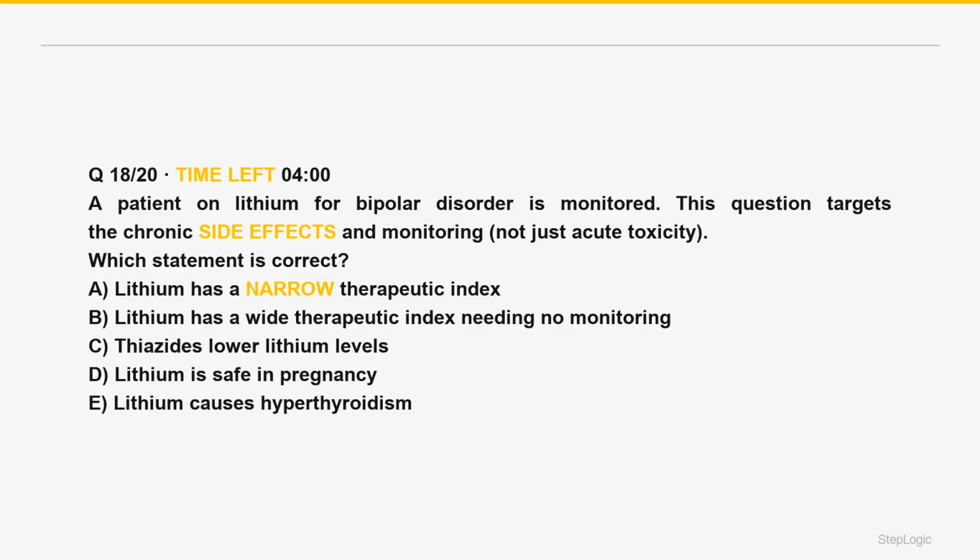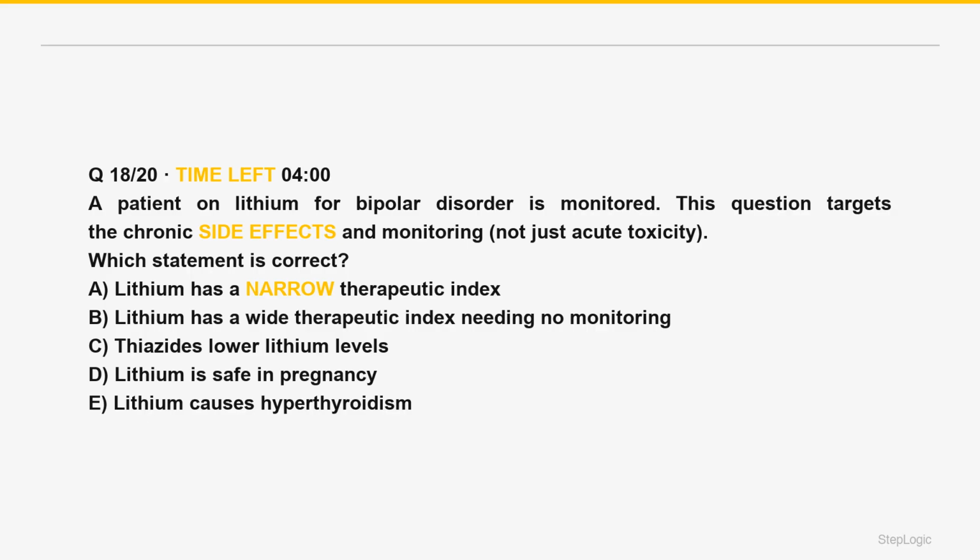Which statement is correct? A patient on lithium for bipolar disorder is monitored. This question targets the chronic side effects and monitoring, not just acute toxicity. Read the command. Which lithium statement is correct? Narrow index, monitor, nephrogenic DI, hypothyroidism or goiter, tremor, teratogenic, Ebstein.